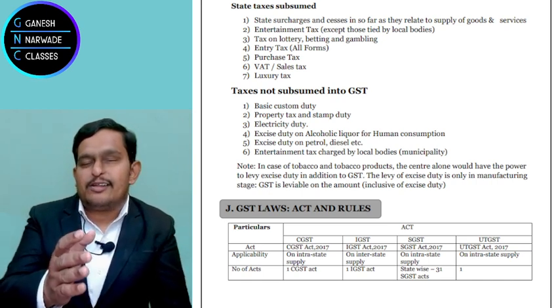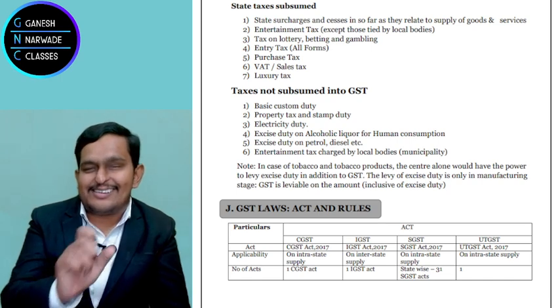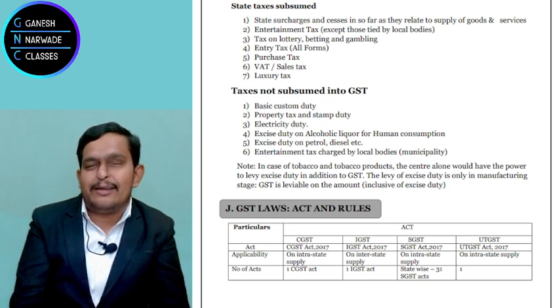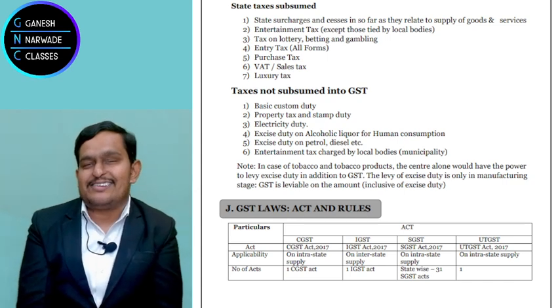Sir, Delhi? Yes, Delhi is a union territory. I also agree. But Delhi has a state legislature. There is a chief minister. Yes or no? Right? So there is a chief minister in Delhi.